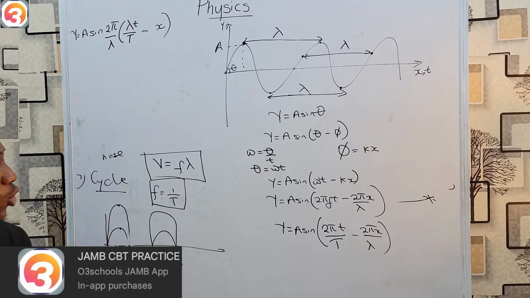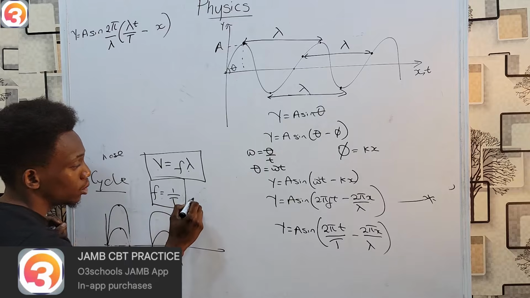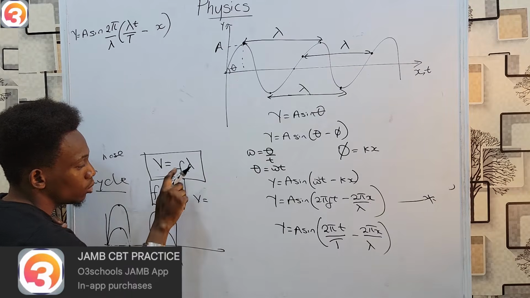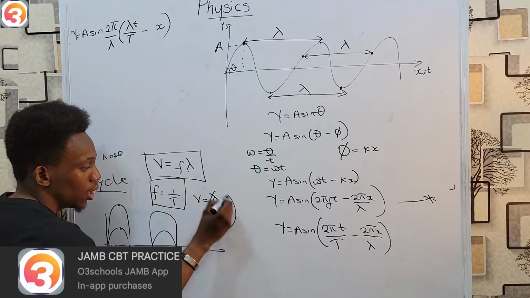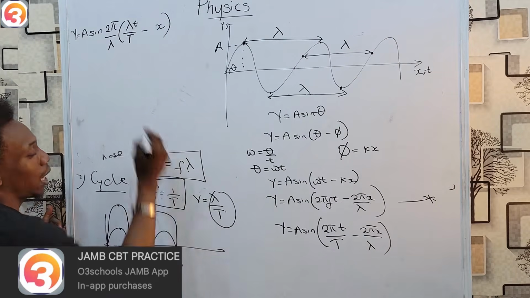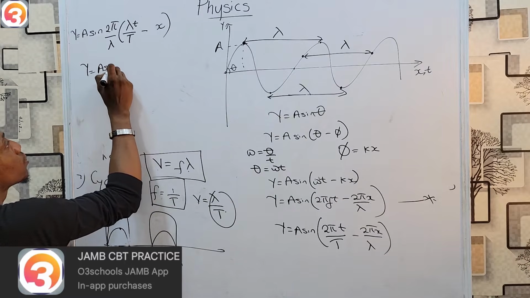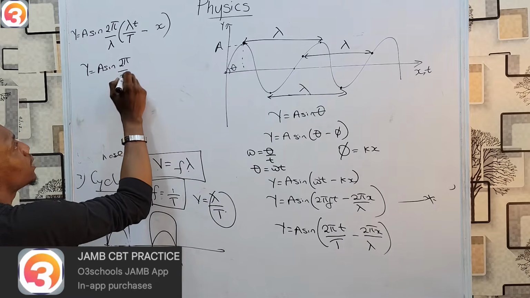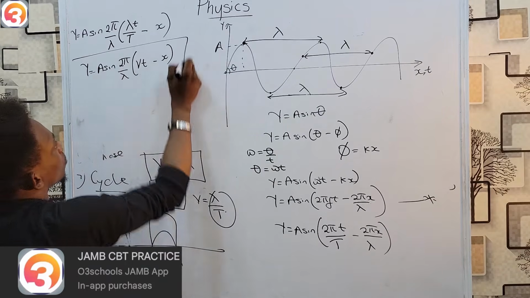Now you may be asking, what can I do with this? Simply remember, if v equals f lambda, then v must equal, turning f to 1 over T, lambda over T. Implying that where I see lambda over T, I can put v. So y equals A sine of 2 pi over lambda into vt minus x.